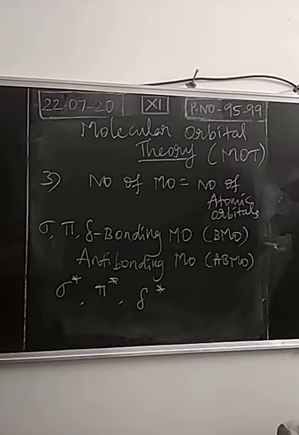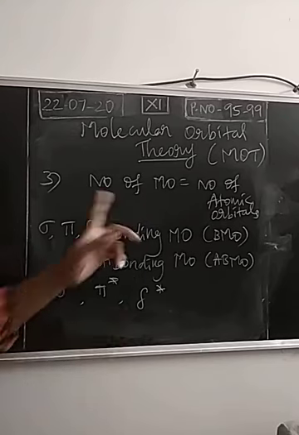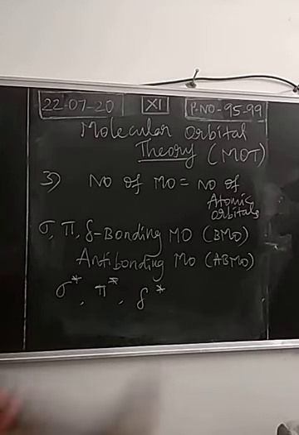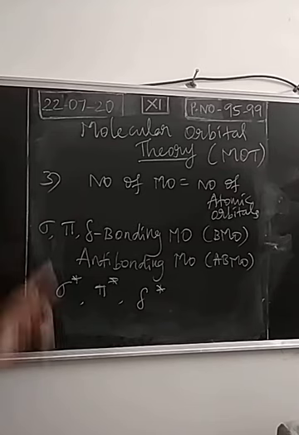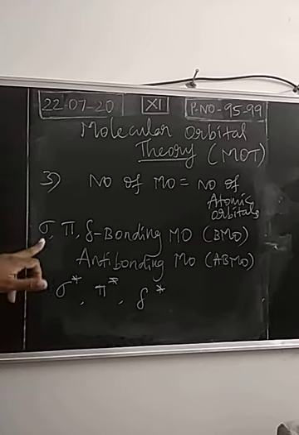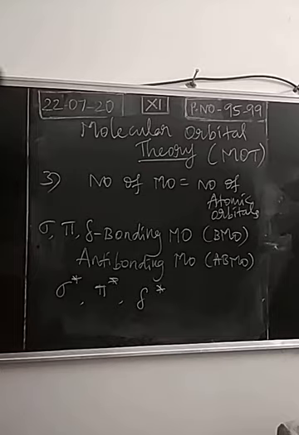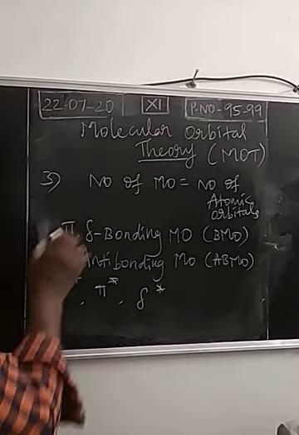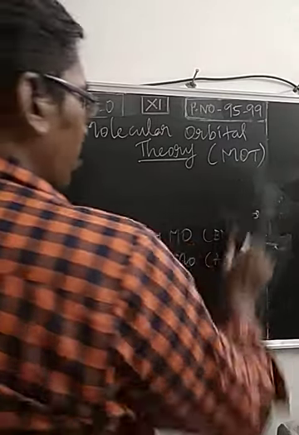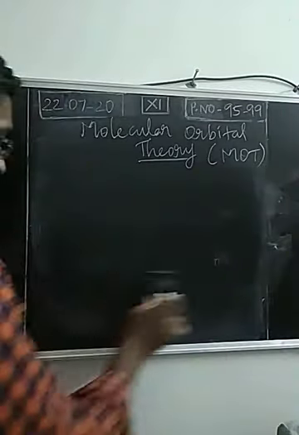So, third point, molecular orbitals will be based on the combination of atomic orbitals. The number of molecular orbitals formed will be equal to the number of atomic orbitals combined. Molecular orbitals are of two types, bonding and anti-bonding. They are denoted by sigma, pi, delta for bonding, and sigma star, pi star, delta star for anti-bonding. Then the fourth one, filling of electrons in molecular orbitals. How the electrons are filled.